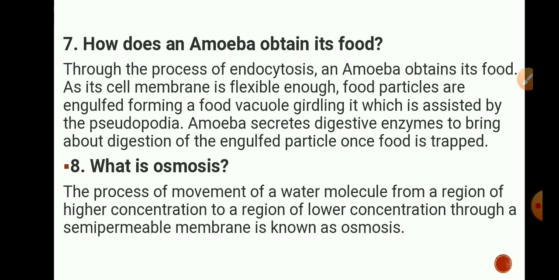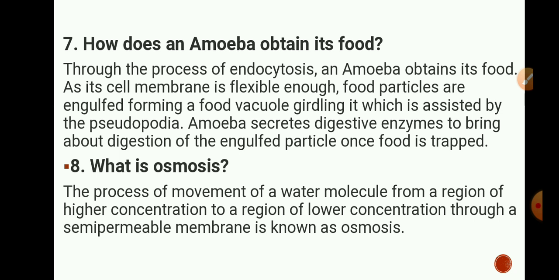How does an amoeba obtain its food? Amoeba obtains its food by the process of endocytosis. See, as its cell membrane is flexible, to capture the food particle, it forms finger-like projections called pseudopodia. With the help of pseudopodia, it captures the food, stores it in the food vacuole, and the amoeba secretes different digestive enzymes to bring about digestion of that engulfed particle, that is, once the food gets trapped. So amoeba obtains its food by the process of endocytosis.